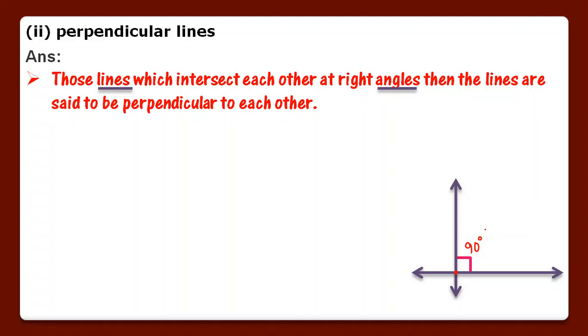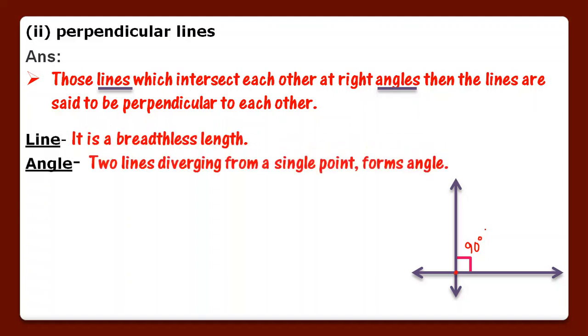Terms which are to be defined first, lines and angles. Line we have already discussed, it is a breadthless length, and angle, two lines diverging from a single point forms angle. यहाँ पे एक point था, यहाँ पे ये वाली लाइन और ये वाली लाइन इस पॉइंट से डाइवर्ज कर गई एक सिंगल पॉइंट से, तो वो बीच में जो फॉर्म कर रही है, दैट इज एंगल.